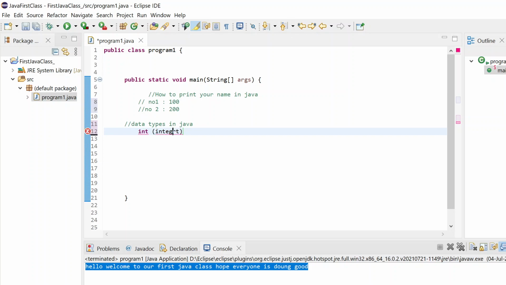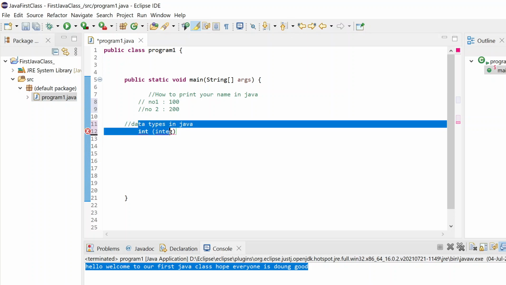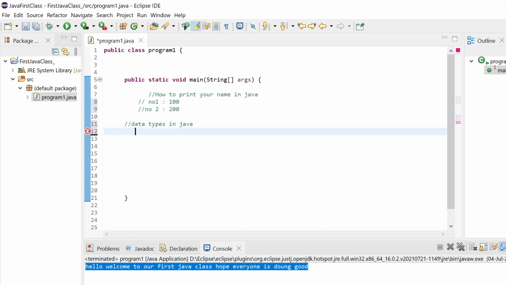Earlier we used, like let me write it this way. Suppose I need to add two numbers. For that, suppose this is my number one. I am writing no1, or let me write here number one equals 10.